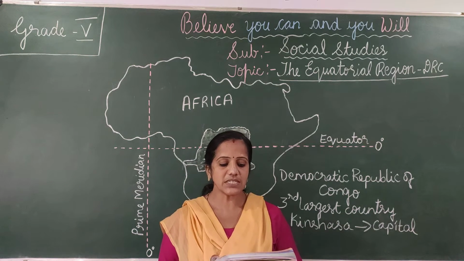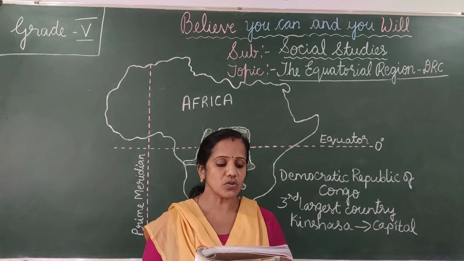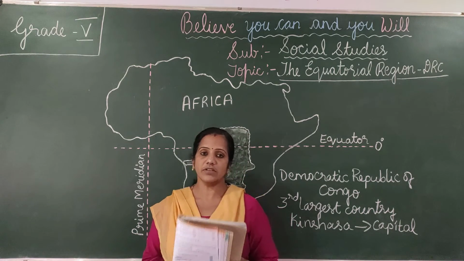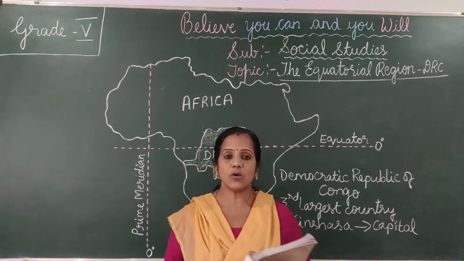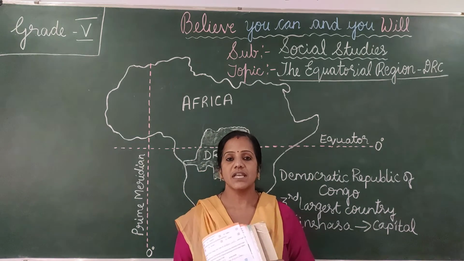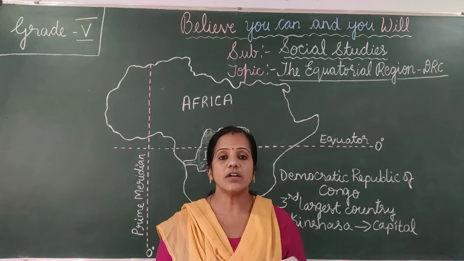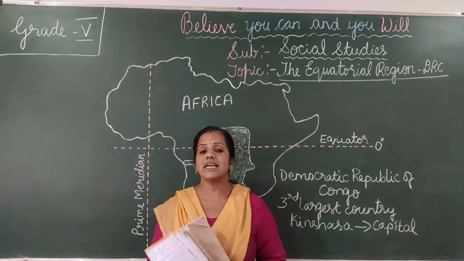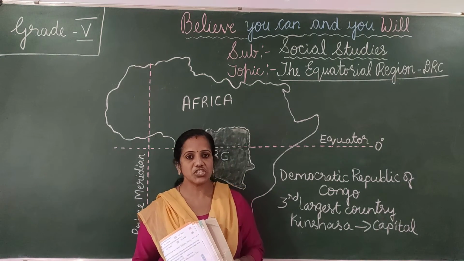The Pygmies, the original inhabitants of the Congo region, are the shortest people in the world, measuring less than 150 centimeters in height.